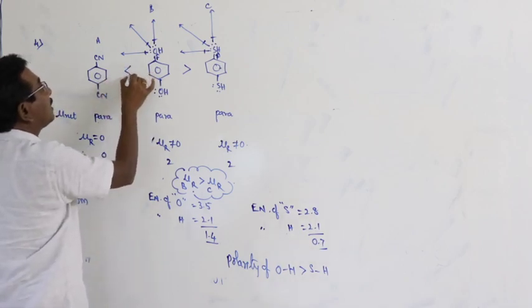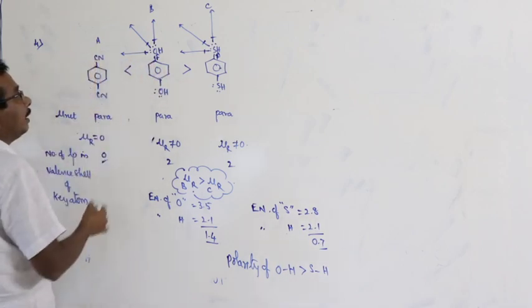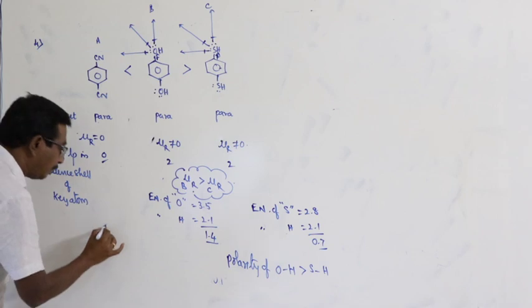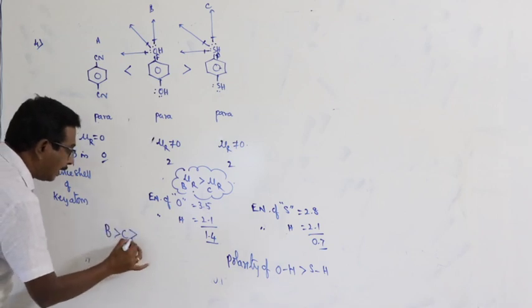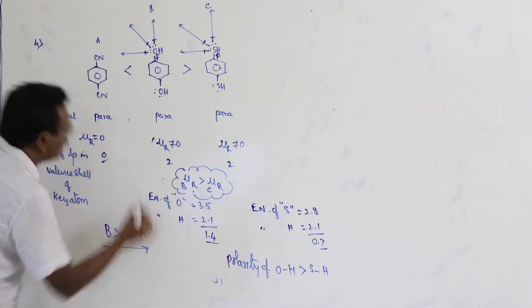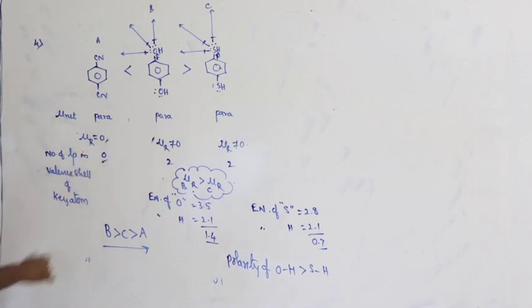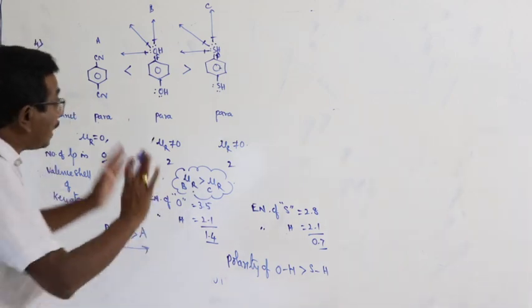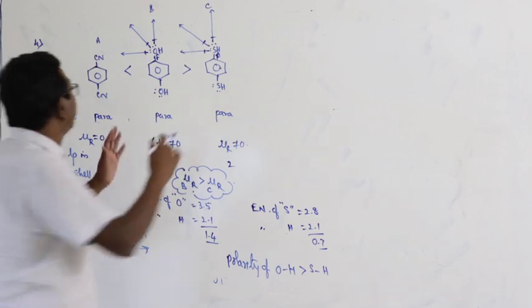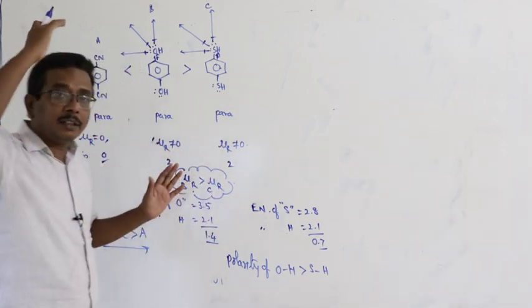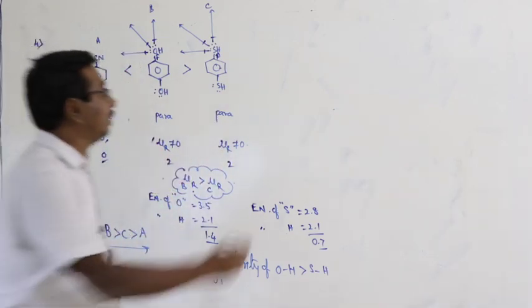A has lesser dipole moment than B. But what about the correct order? B greater than C greater than A. Why? Here the net dipole moment of A is equal to 0. Net dipole moment of A is equal to 0. And the same thing I have already given at the very beginning of this concept.